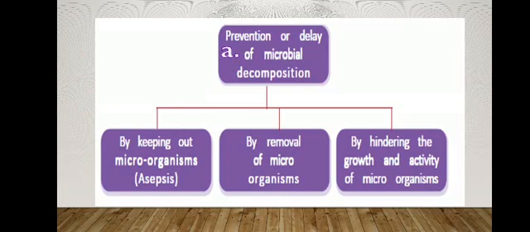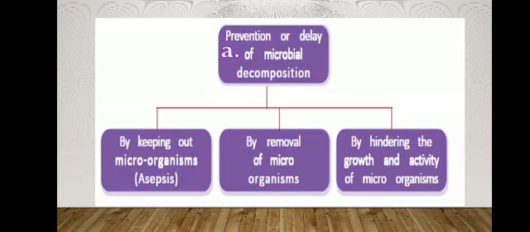Second is the removal of microorganisms. Removal of microorganisms is done by filtration methods. There are different types of filters, and bacteria-proof filters made of asbestos pads, unglazed porcelain, etc., are used as filtering methods. There are sophisticated water purifiers too. All of you know very well about water purifiers. In water purifiers also there are filters.